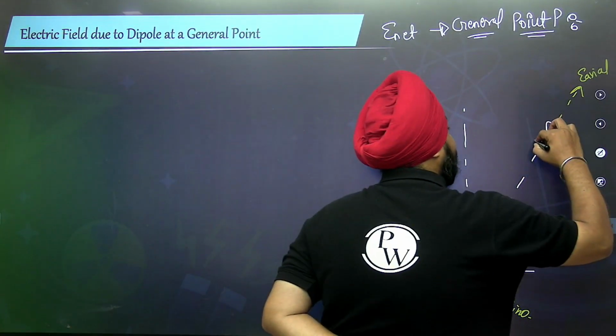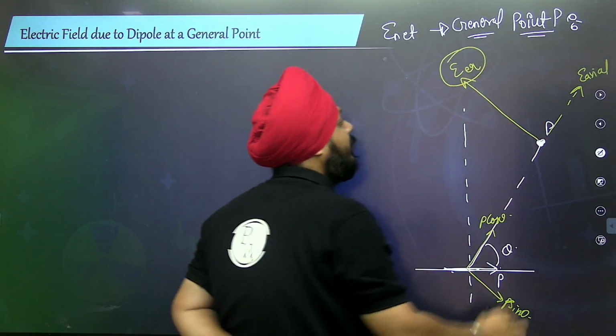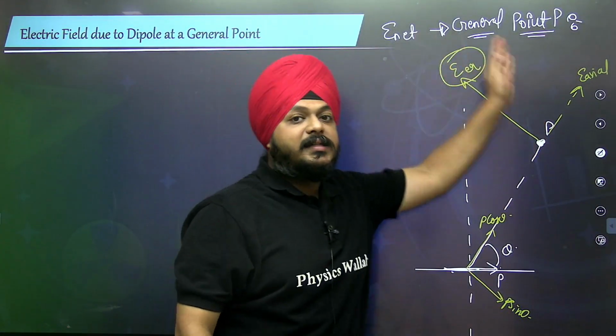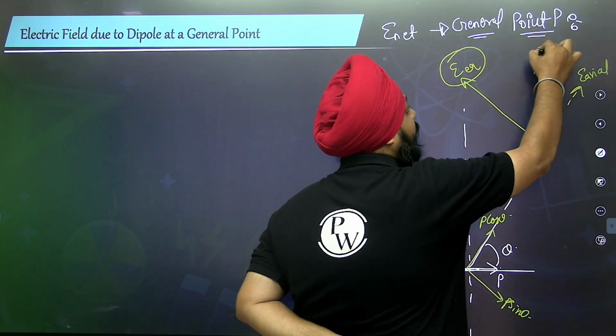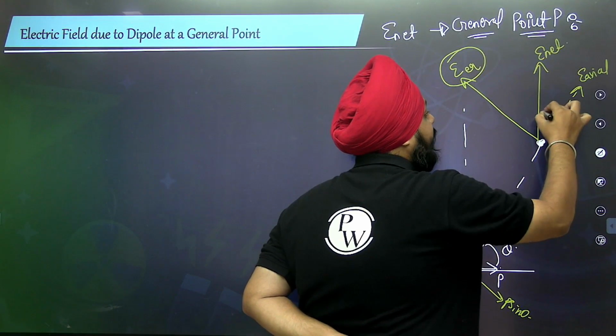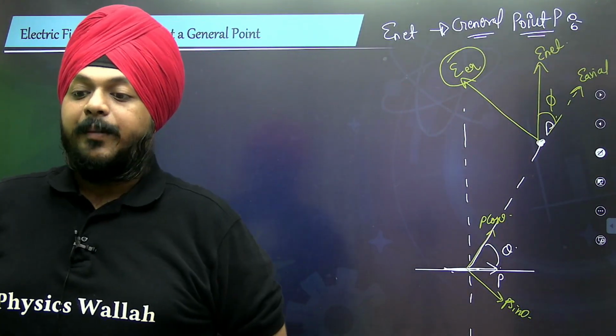The resultant of these two gives the net electric field at the point P, making angle phi with respect to the dipole.